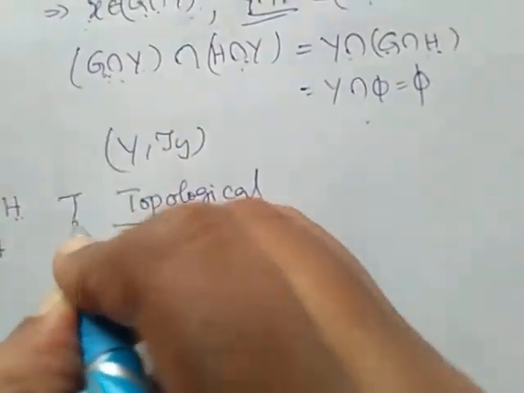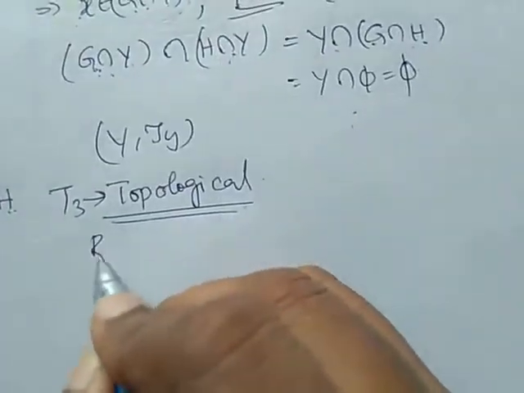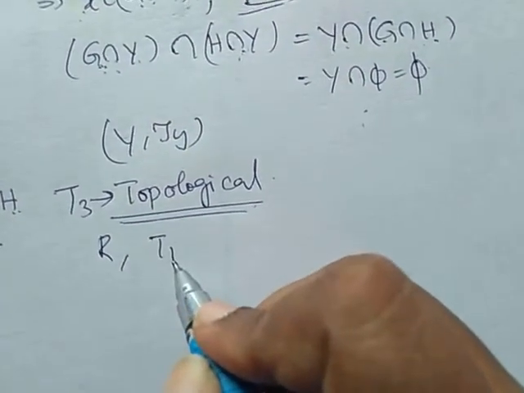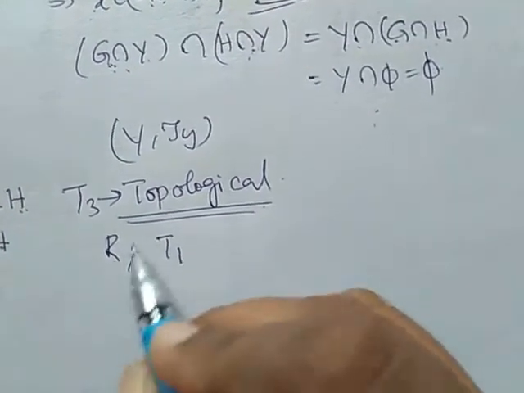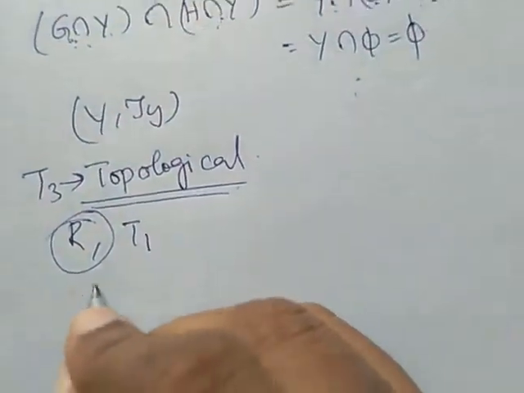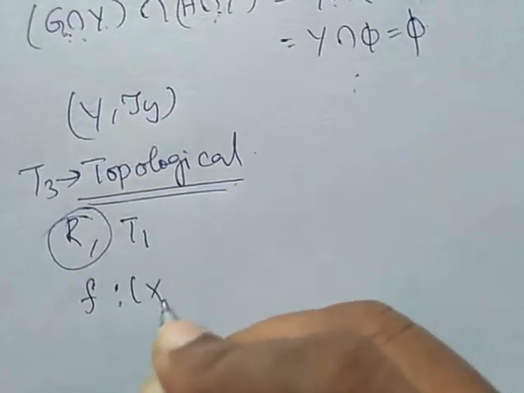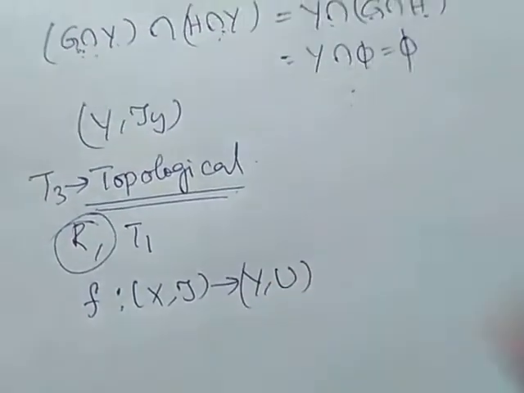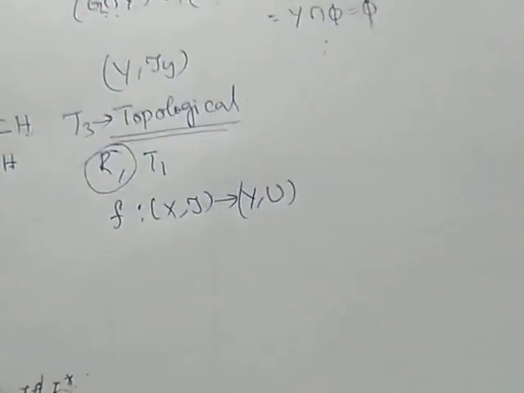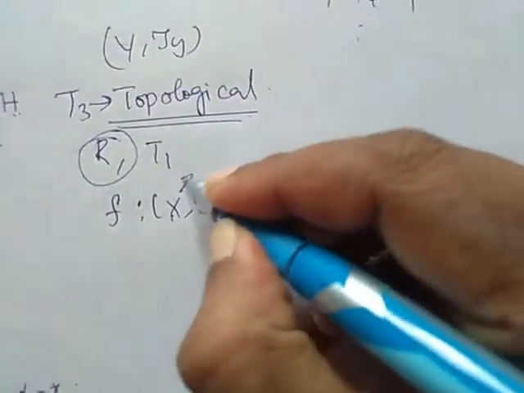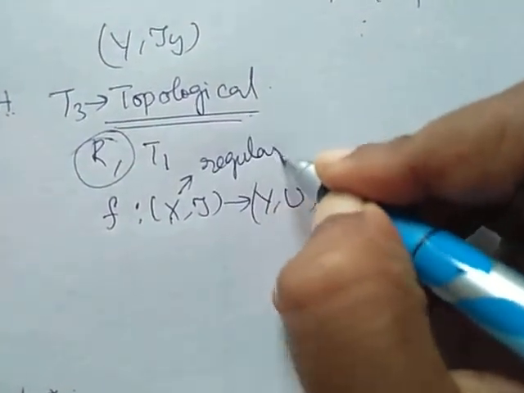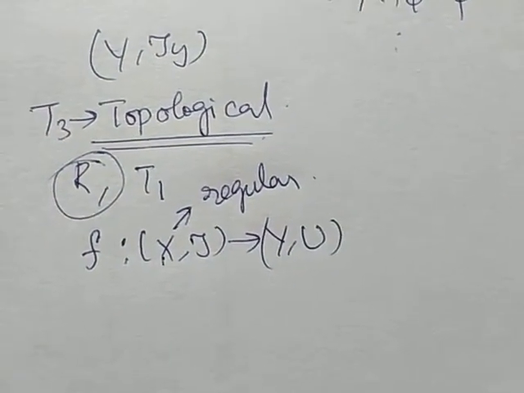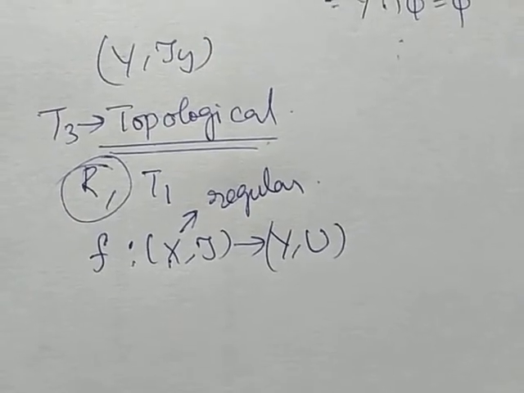So, to prove T3 is topological, we should prove regular is topological and T1 is topological. Already we have proved T1 is topological. Only thing is we have to prove regular is topological. Now, I am defining a function f from x comma tau to y comma u, be a homeomorphism, and x is regular. I am taking x is regular because we have to prove regular is topological, right?